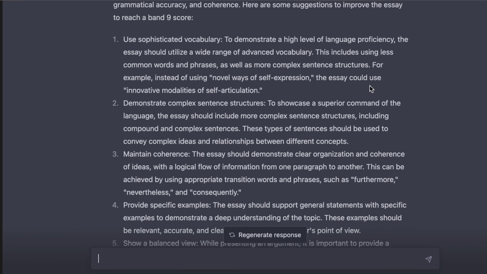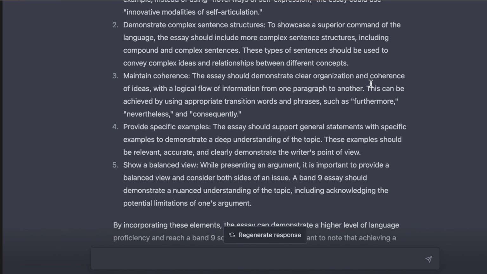Demonstrate complex sentence structures to showcase a superior command of the language. The essay should include more complex sentence structures, including compound and complex sentences. These types of sentences should be used to convey complex ideas and relationships between different concepts. Maintain coherence. The essay should demonstrate clear organization and coherence of ideas with a logical flow of information from one paragraph to another. This can be achieved by using appropriate transition words and phrases, such as furthermore, nevertheless, and consequently.